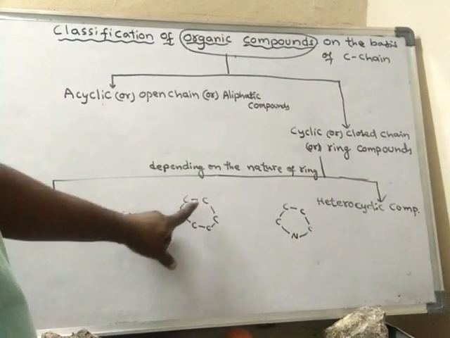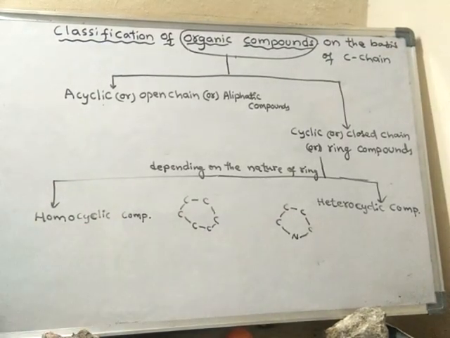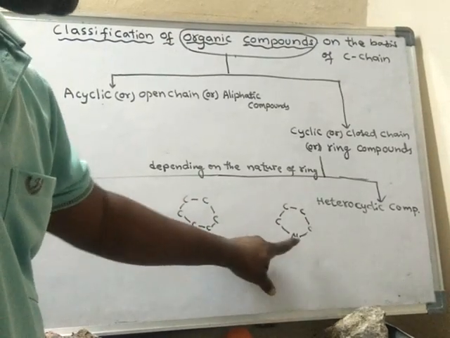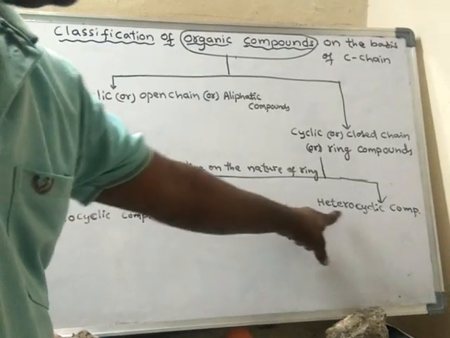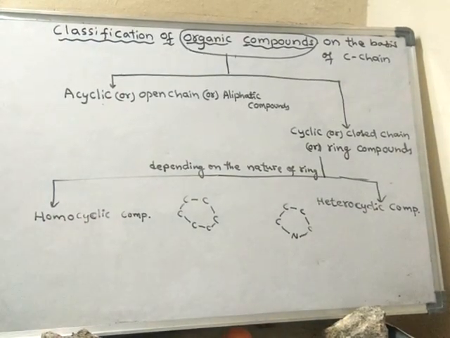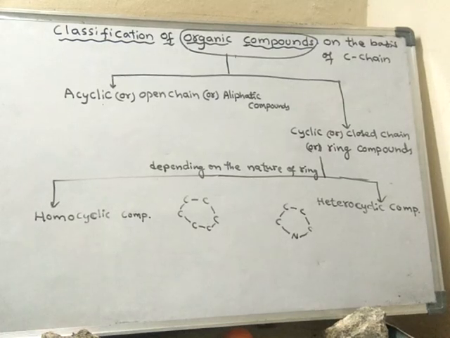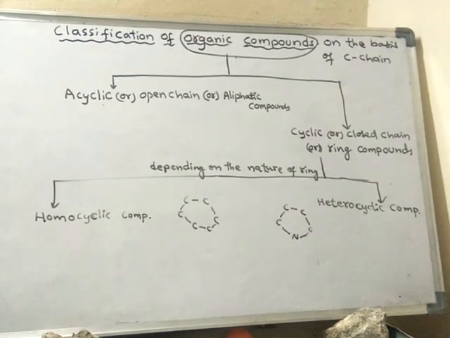So if the ring contains only carbon atoms, they are homocyclic compounds, and if the ring contains other atoms along with the carbon atoms, then they are heterocyclic compounds. I will explain these terms in depth after some time, just after completion of this outline.